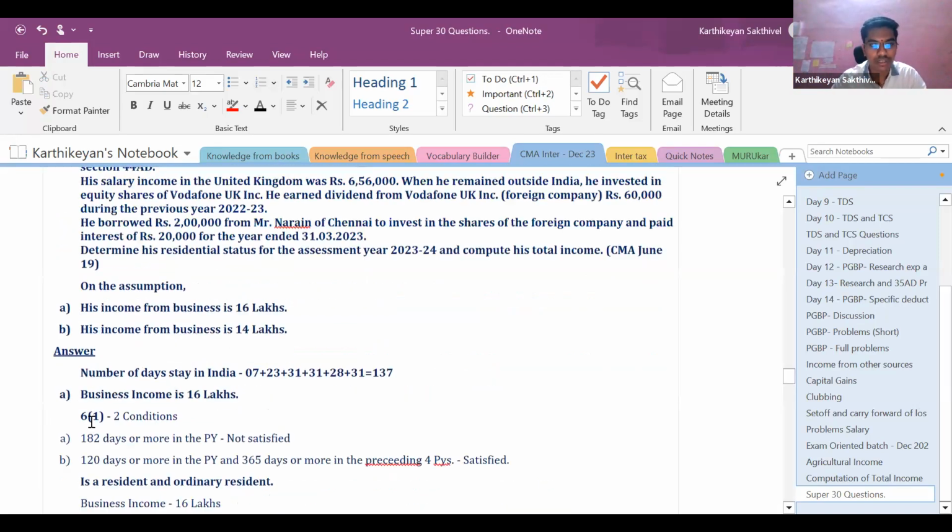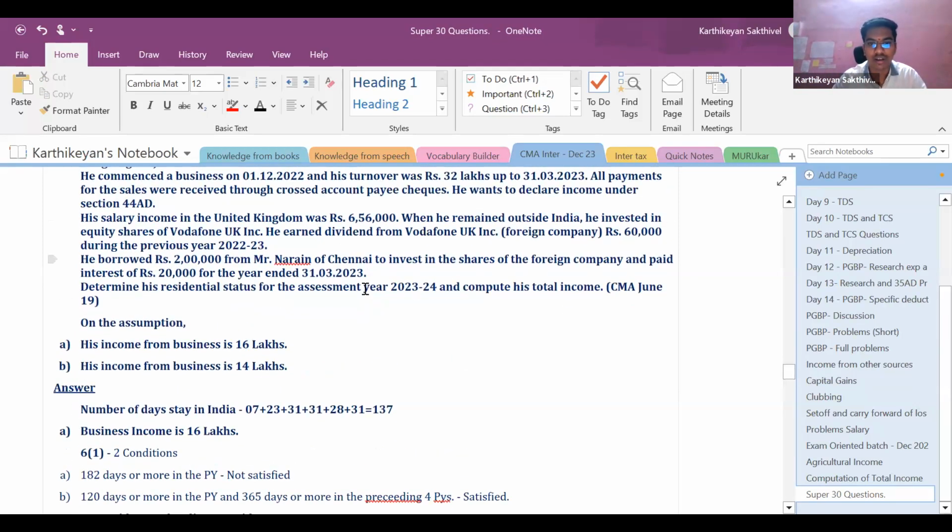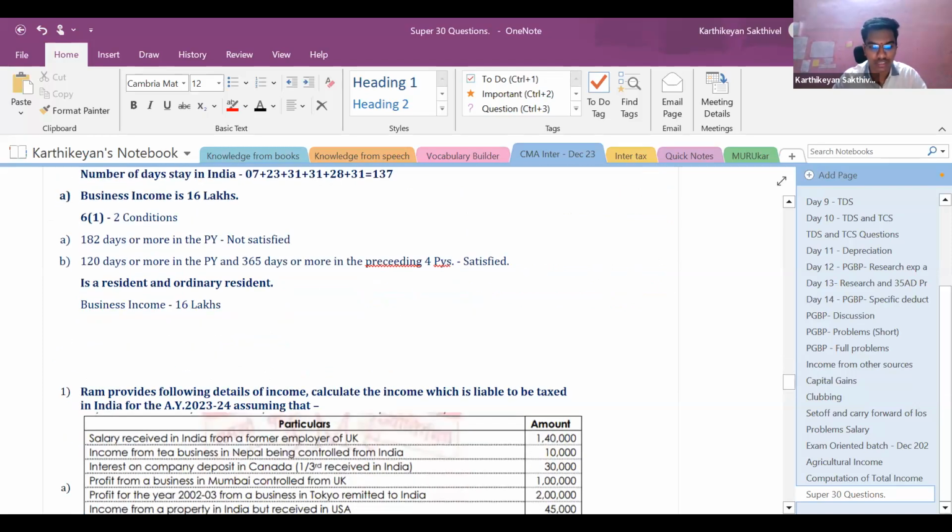right? Next point, salary income in UK, 6,56,000. Even though it is in the UK, since he is a resident and ordinary resident, the entire global income is taxable. Salary income 6,56,000 minus standard deduction of 50,000 is going to give me 6,06,000, right?